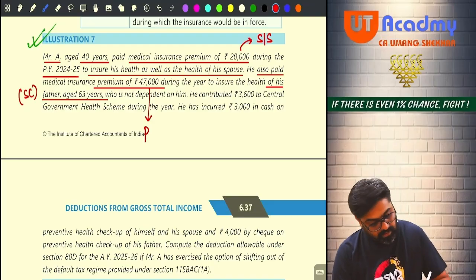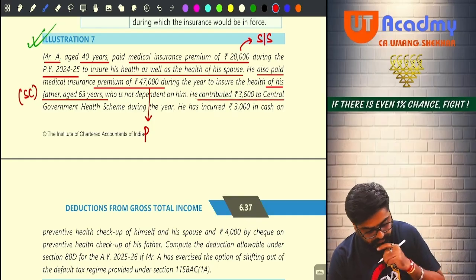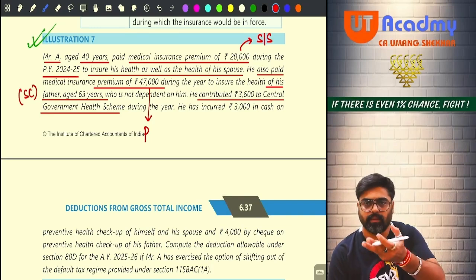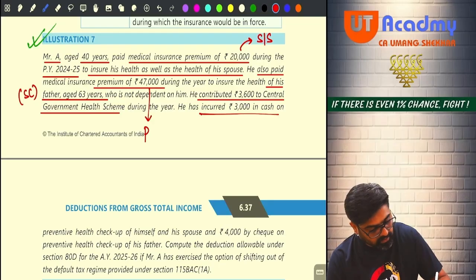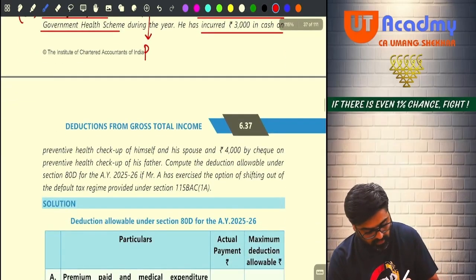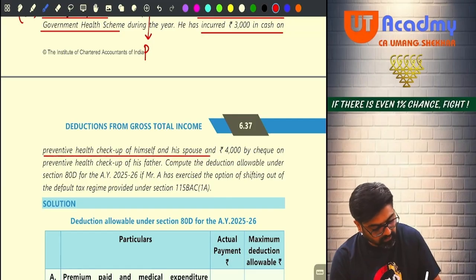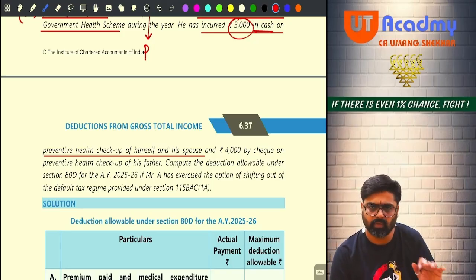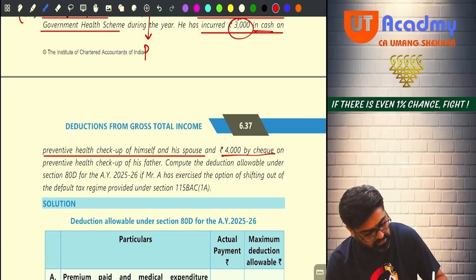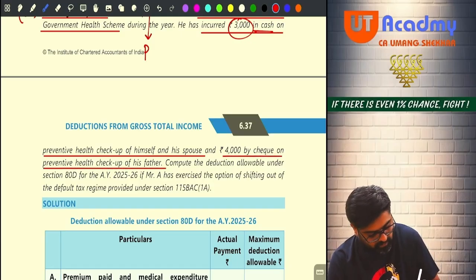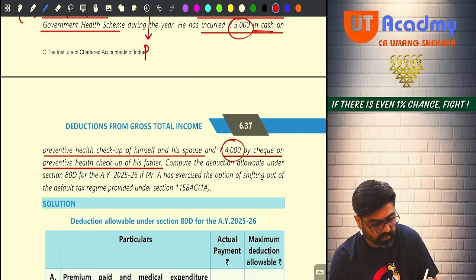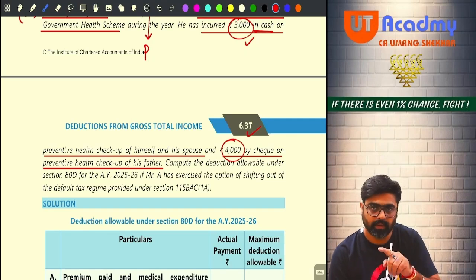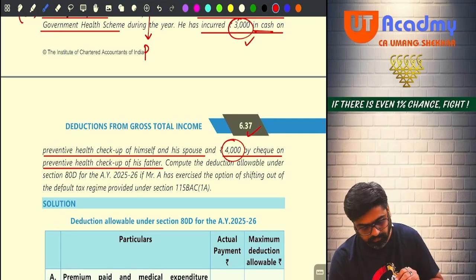Very good. He contributed 3,600 to CGHS. So if nothing is mentioned, it would have been contributed for himself only. Incurred 3,000 in cash on preventive health checkup of himself and spouse. Okay, 3,000 in cash, but it was for preventive health checkup, then it is okay, no problem. And 4,000 by cheque on the preventive health checkup of his father. So this was for father. 3 plus 4, 7, cannot be more than 5. Do you remember? Okay. So compute the deduction.